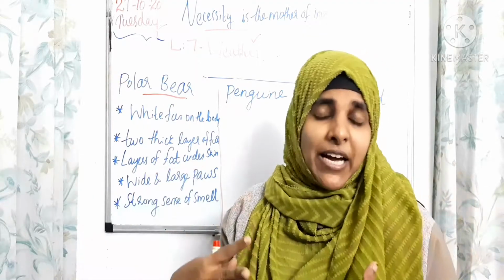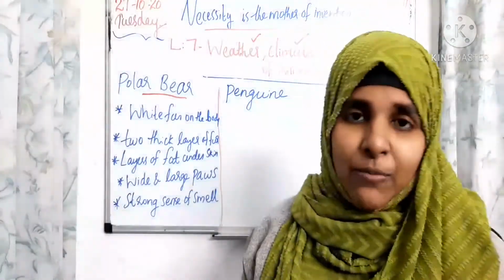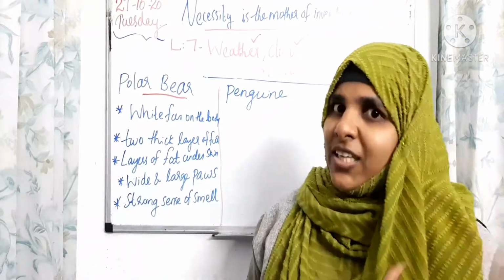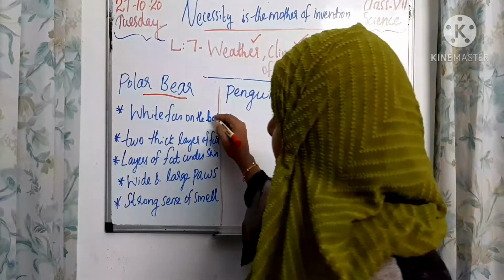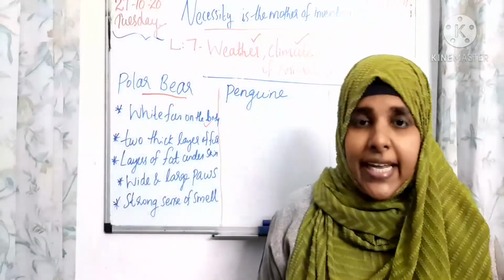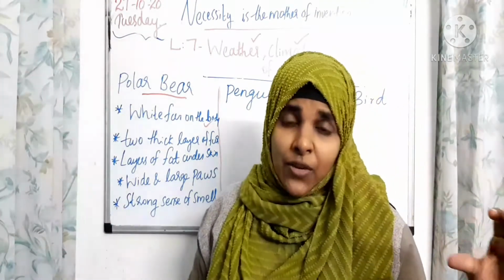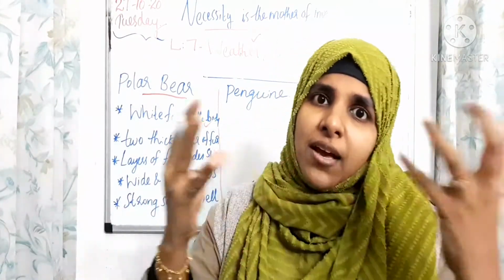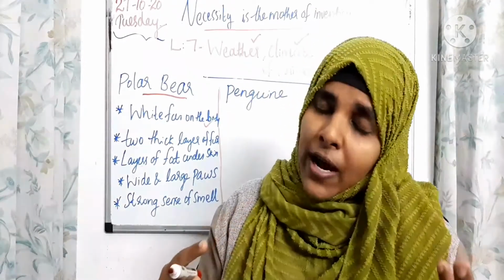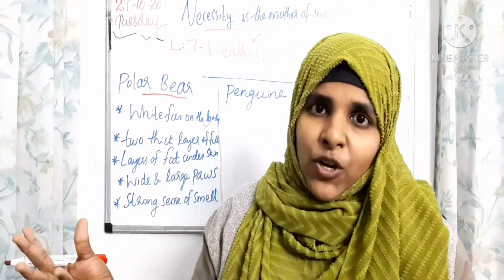That white fur matches the snow and it helps them to catch prey easily and hide from predators also, right? And then they have a thick layer of skin for protection from extreme cold. The polar region is an extreme cold region, so the polar bear has a thick layer of skin.